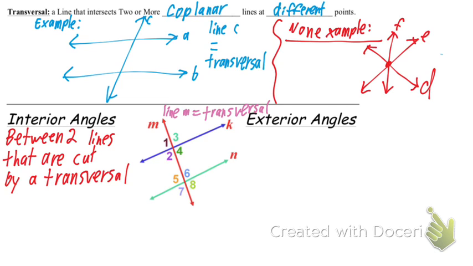Now, we see some angles inside or between these two lines, and we see some angles outside these two lines. So the interior angles are going to be the ones between the two lines. So can somebody tell me one angle that's between those two lines? Saren. Okay, angle 2. Can somebody tell me another angle? Gage. 4. Okay, angle 4. Can somebody tell me another angle? Okay, Aiden. Can somebody tell me the last angle? Okay, Jacob. Angle 5. So those are all examples of interior angles on this diagram.